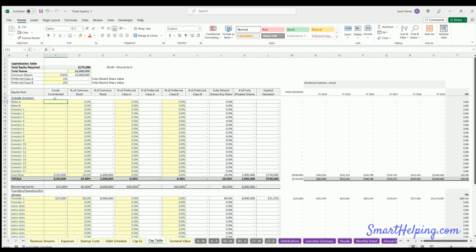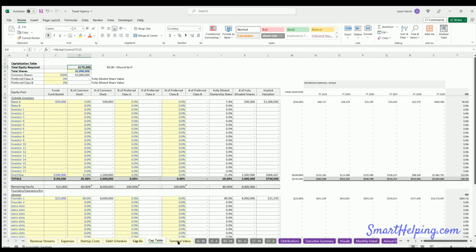Now, if you had other money you're going to raise, let's say you're going to raise another 50,000 here for 5, and you've got to reduce this down to 15. You can do that. And however many raises you have and whoever you're getting money from, you can put that in there. It should never go above the minimum equity required.